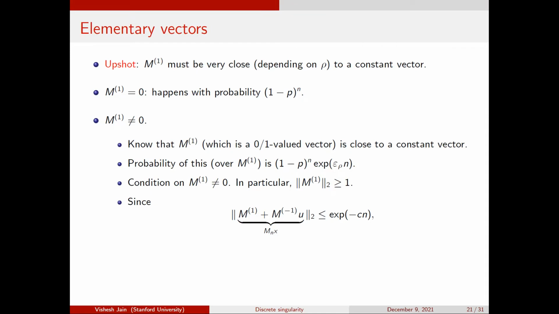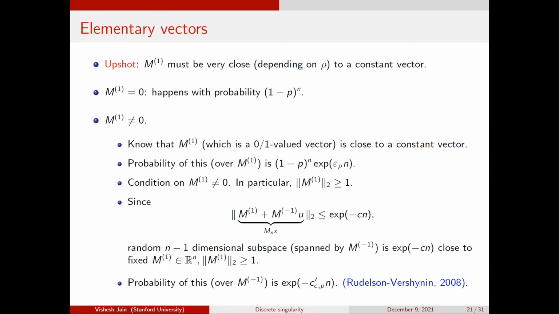Okay, so if you think about what's going on here, M1 is some fixed vector. M minus 1 is an n times n minus 1 matrix, so its image is going to be some random n minus 1 dimensional subspace, some random hyperplane. And now you're saying, I have a fixed vector and a random hyperplane, and this random hyperplane is exponentially close to my vector. So this is very unlikely.